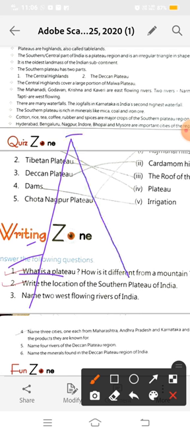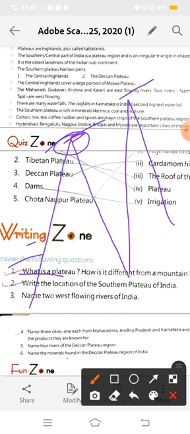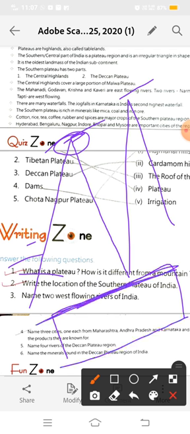A mountain peak is pointed. But a plateau is flat at the top like a table. A plateau has a flat surface on the top, but a mountain has a sharp pointed peak at the top.